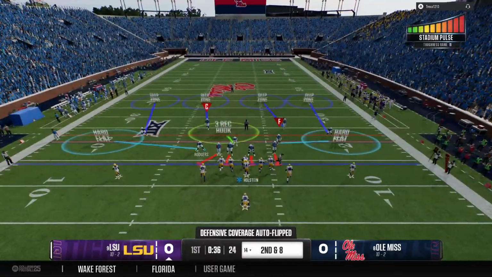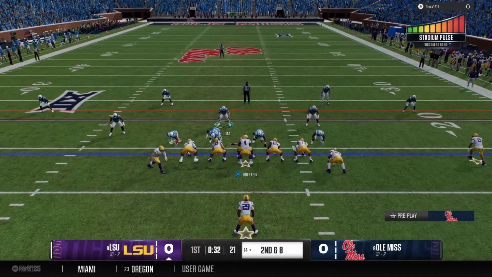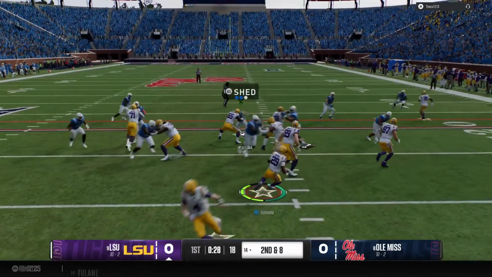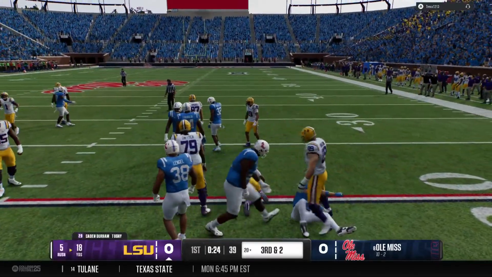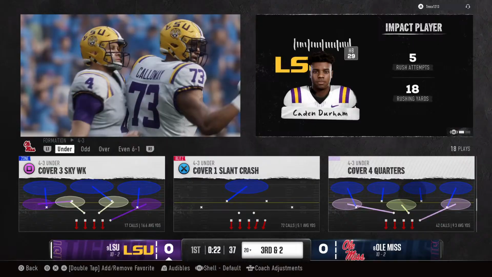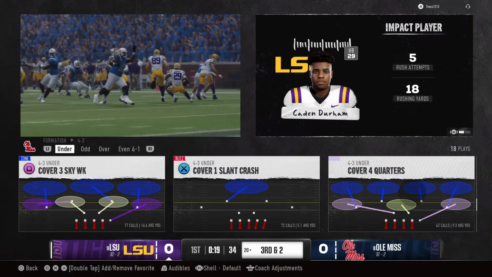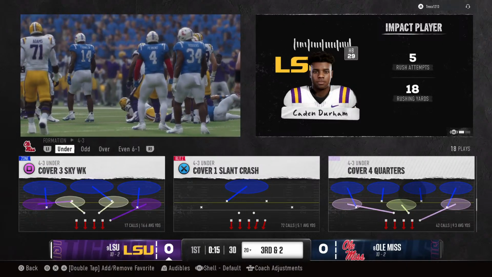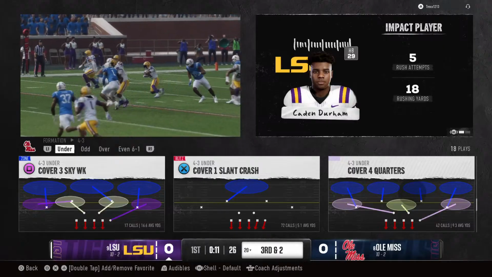Now it's 2nd down here. Sticking with the running game. And the game moves the ball to the 20-yard line. When you can get good chunks of yardage like this on early downs, it just keeps you on schedule, leading to more manageable 3rd down situations. Never underestimate the value of consistently getting 4 or more yards a pop like that.